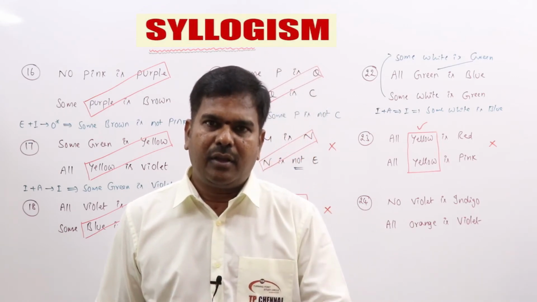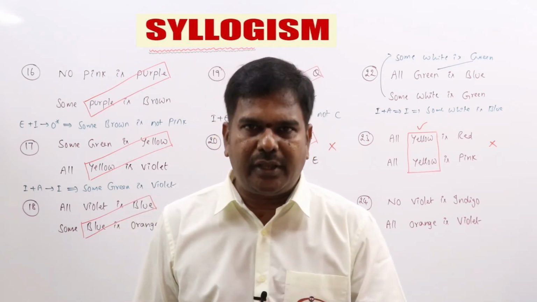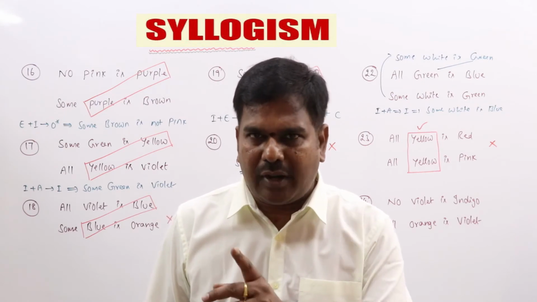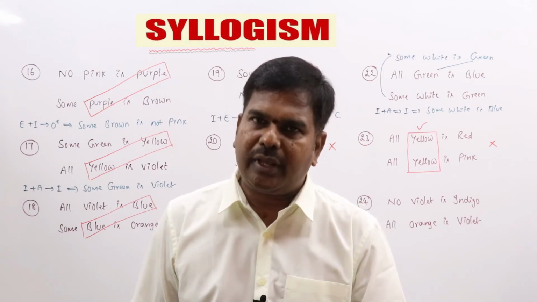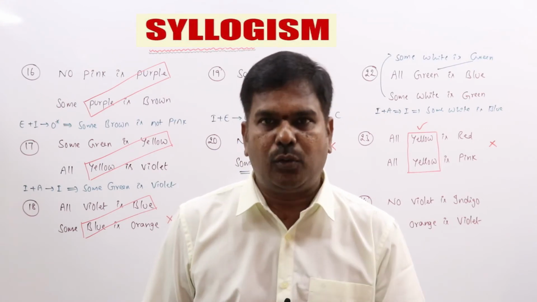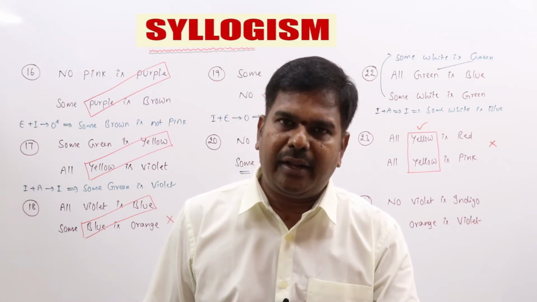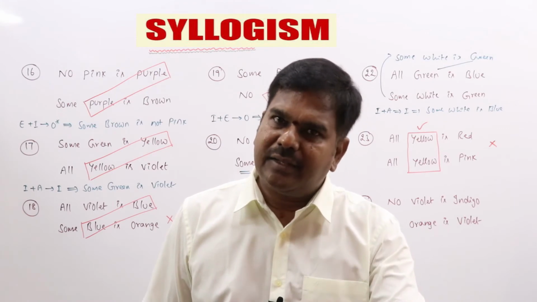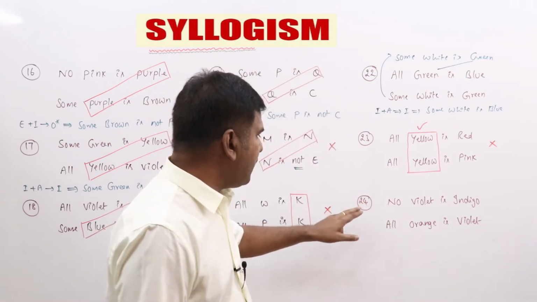I just would like to remind you, both A statements with the common term as predicate, you will never get a conclusion, but both A statements with the common term as subject, we do have a conclusion based on 6 rules. So we will come to that one in detail after we finish the second stage. Clear?